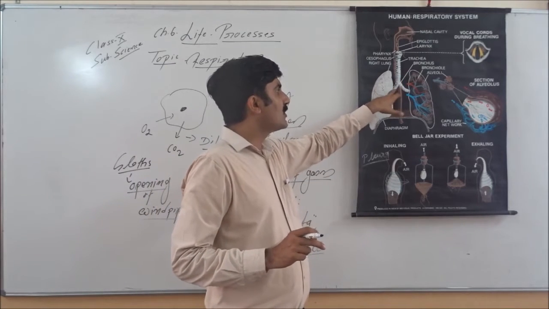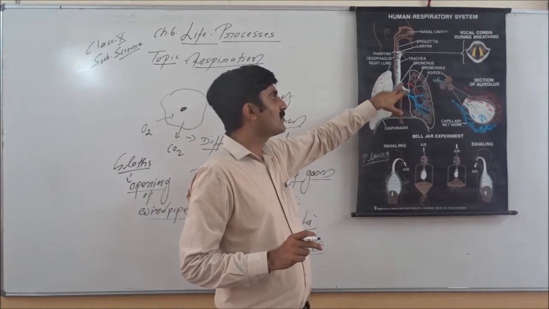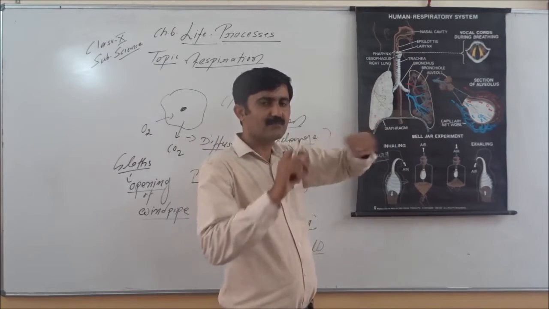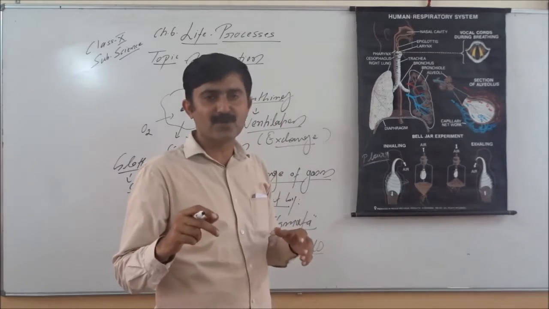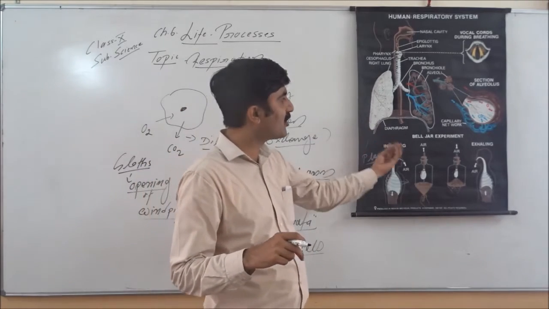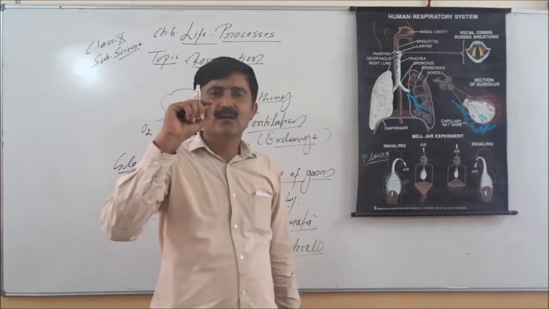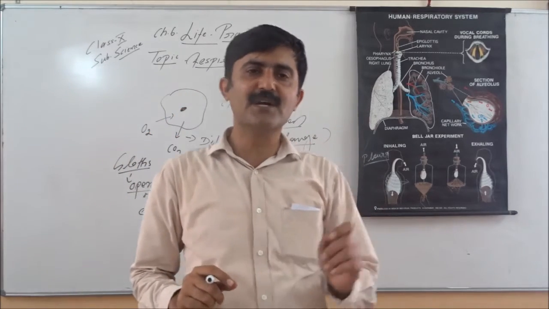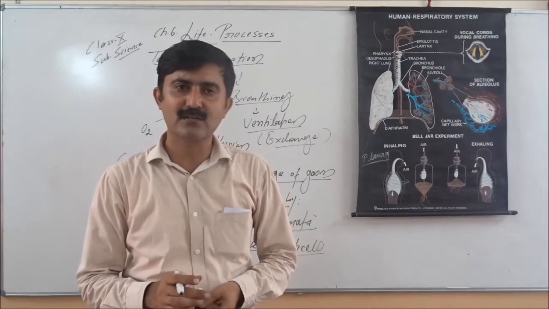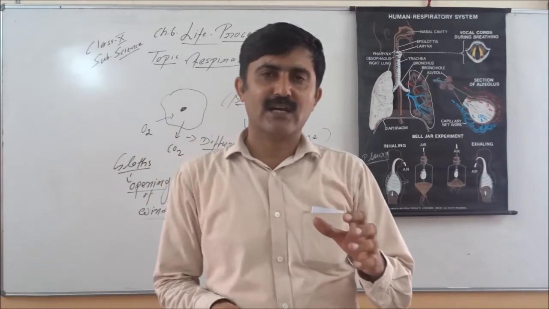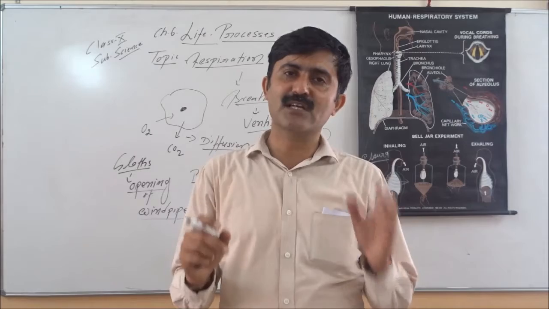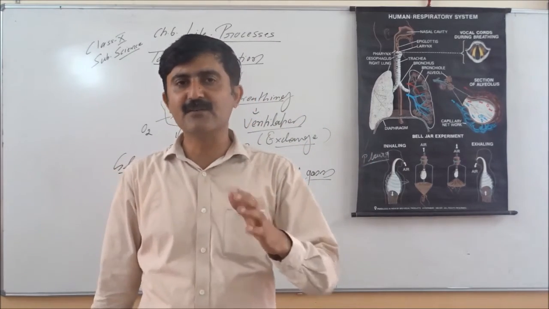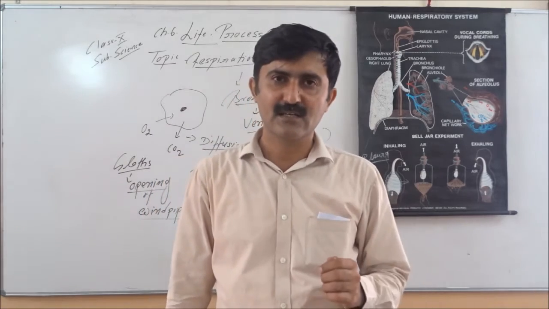The trachea divides into two branches called bronchi. Bronchus further divides into bronchioles, the fine tubules. At the end of the bronchioles, there are very thin membrane sac-like structures called alveoli, and millions of alveoli are present. These are microscopic structures and are the site of exchange of gases.